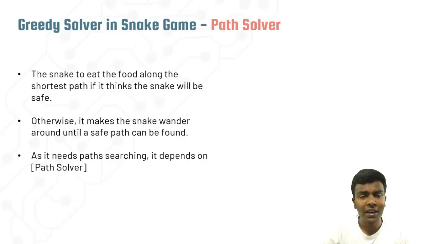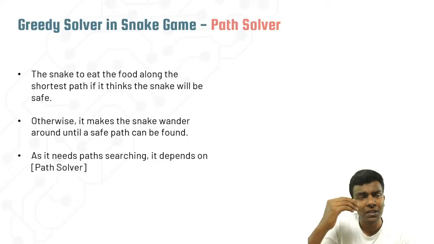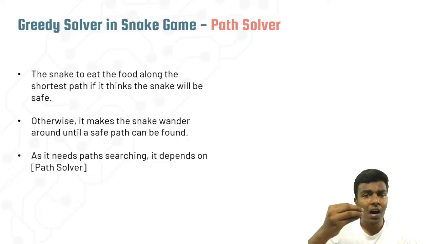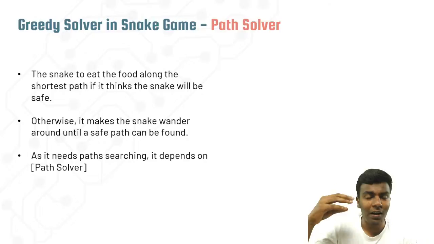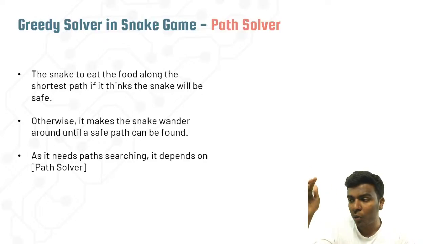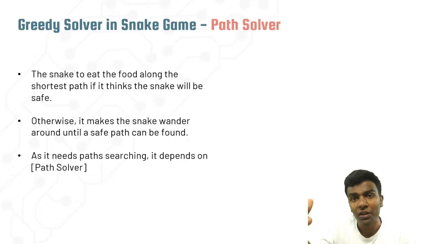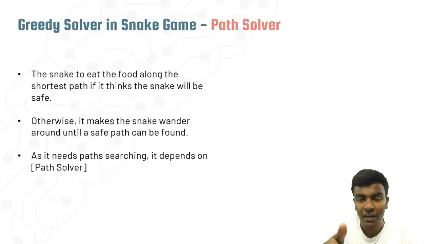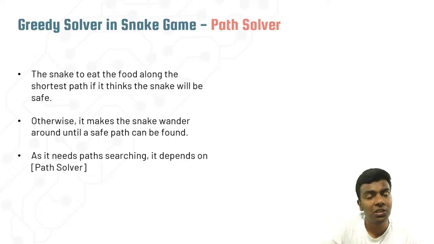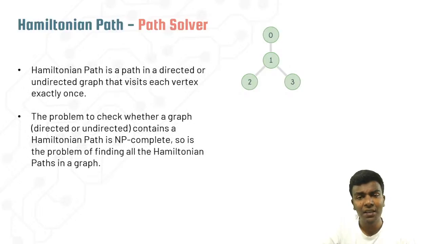Okay, so it is about path solving. Based on the environment, first of all I just want to observe whether my body is very lengthy or small, and whether there is more occupancy space or not. That kind of environment it should observe continuously. Then, based on the environment, you take a decision, looking for either the shortest path or the longest path. And then here we have a Hamiltonian path.